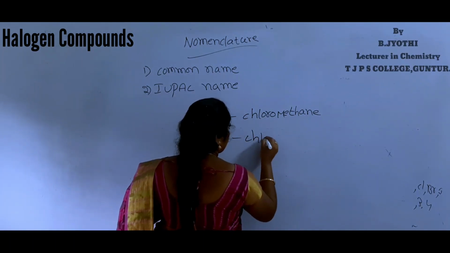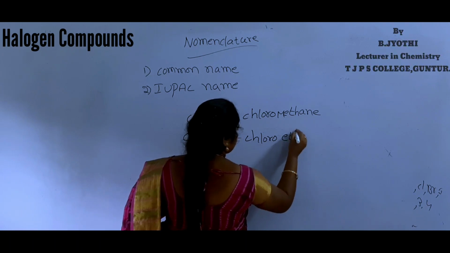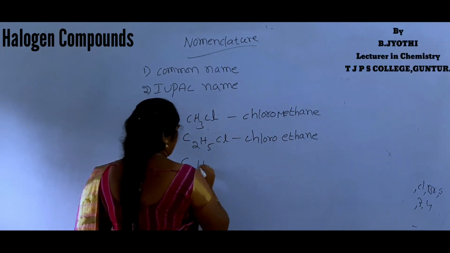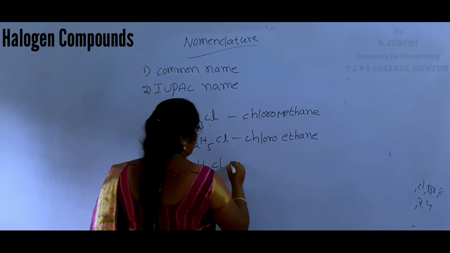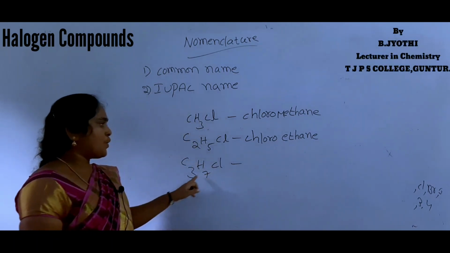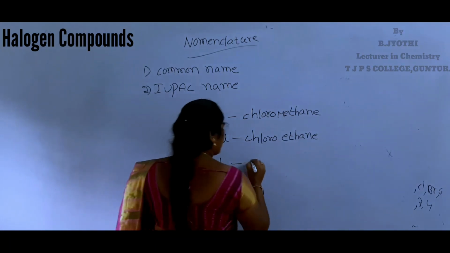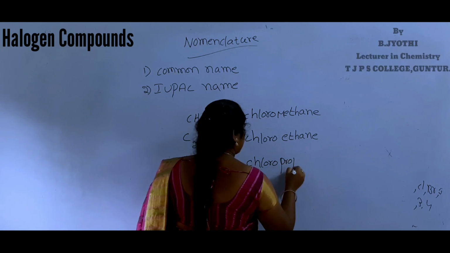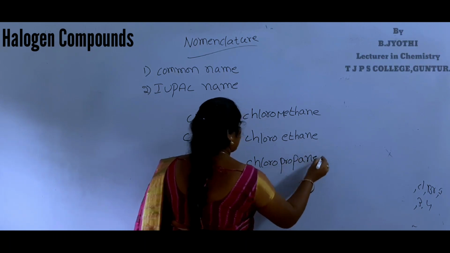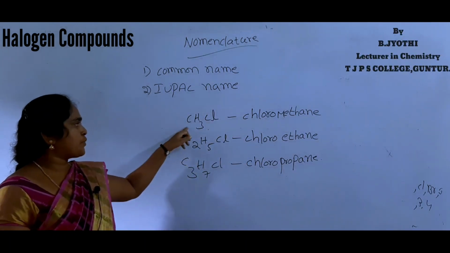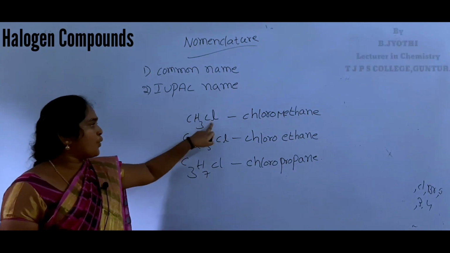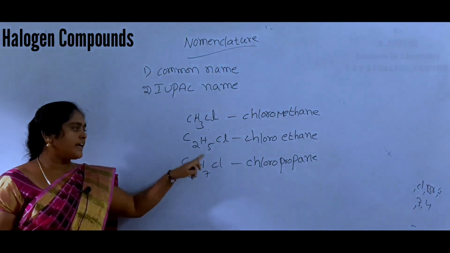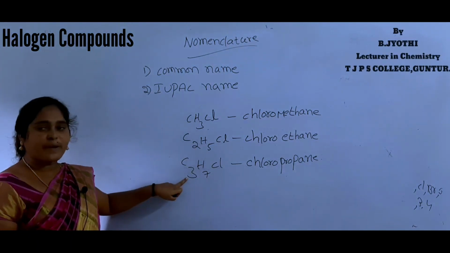Chloroethane. Chloropropane. These IUPAC names are chloromethane, chloroethane, chloropropane.